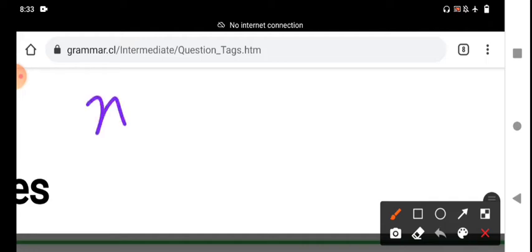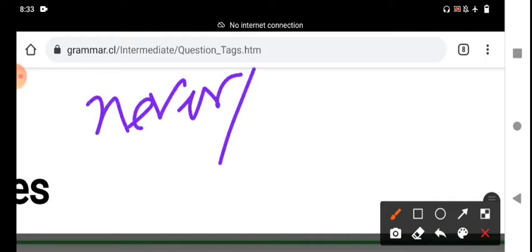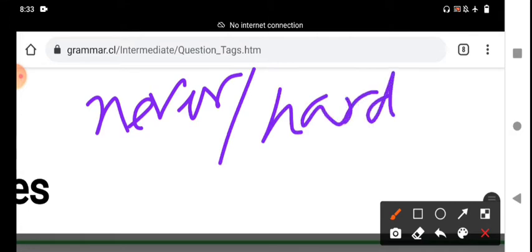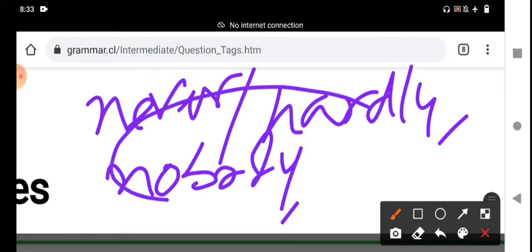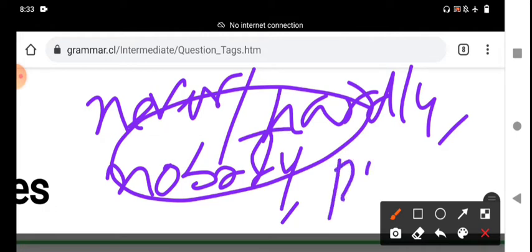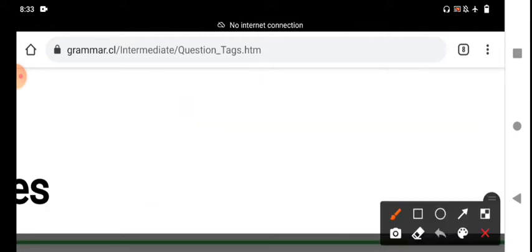What are the negative words? Never, hardly, nobody, no one. These are the negative words. If the statement contains these negative words, we should use a positive tag. That is more important, my dear students.